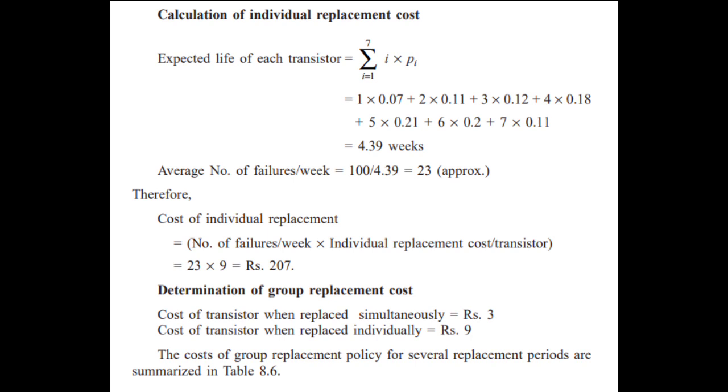Average number of failures per week equals 100 over 4.39, which is approximately 23.